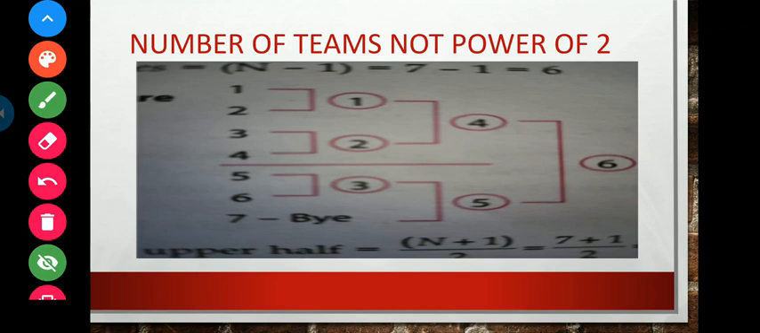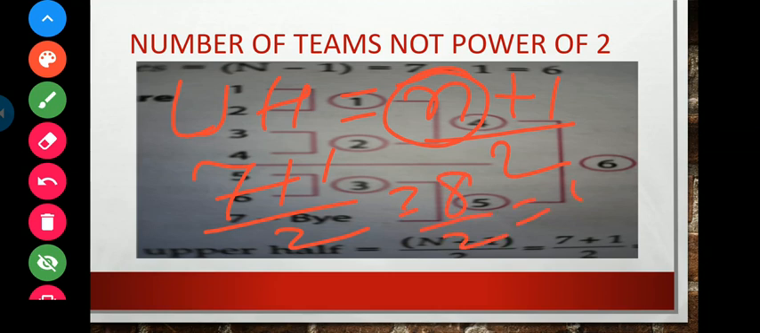If 7 teams are being reported in any tournament, then how will the fixtures be made? So my dear students, first of all, if 7 teams are there, the upper half equals n plus 1 by 2, where n is the number of teams. So 7 plus 1, 8 by 2, equal to 4.